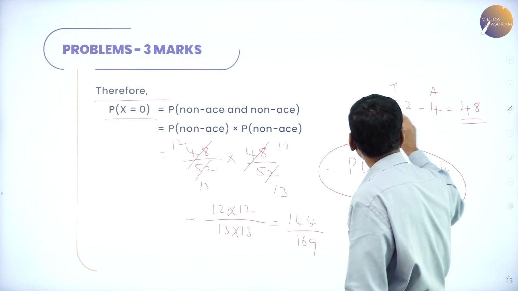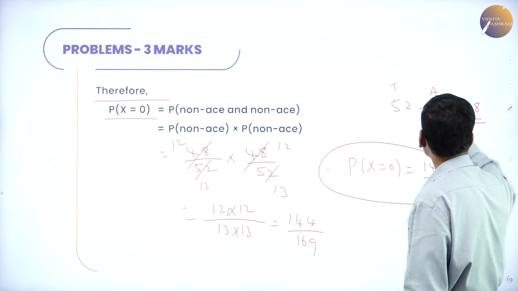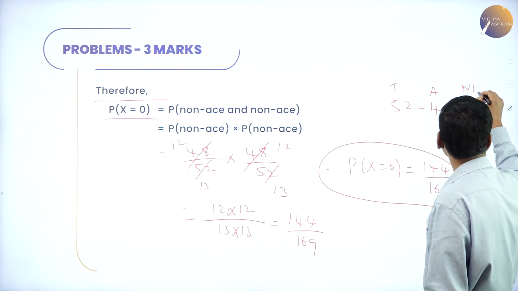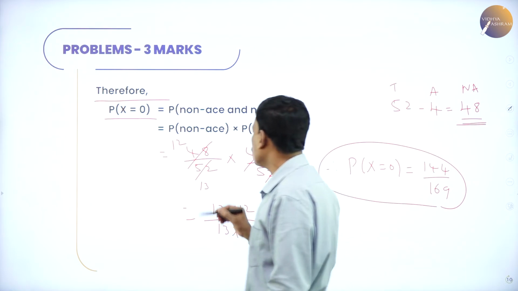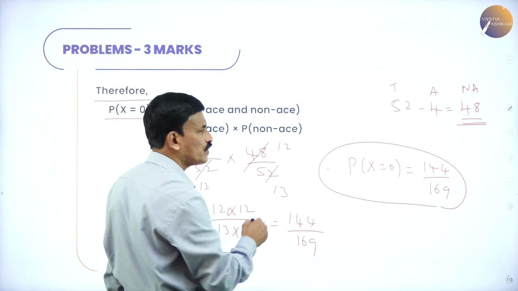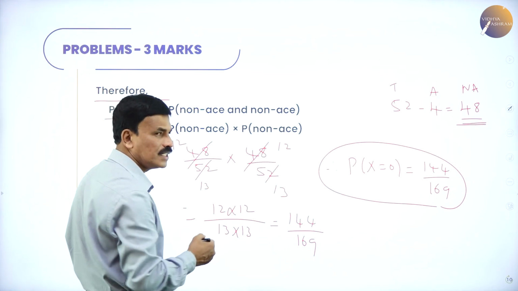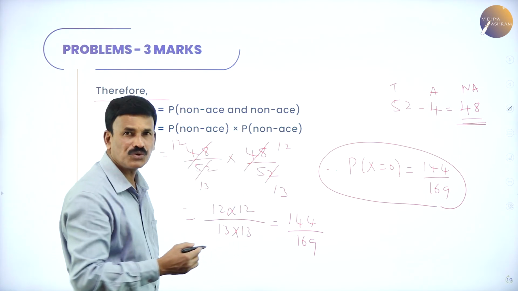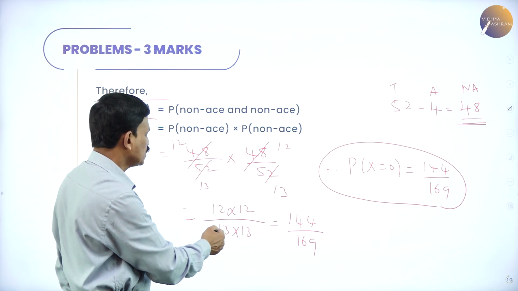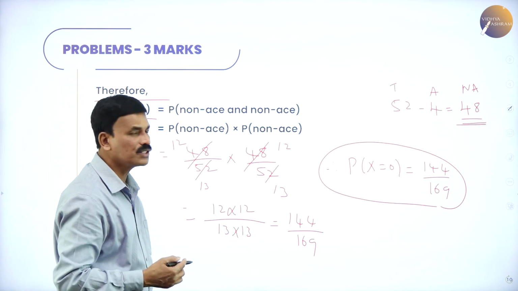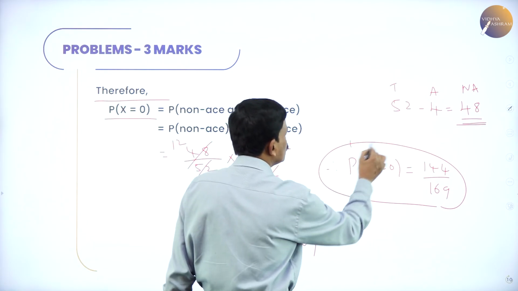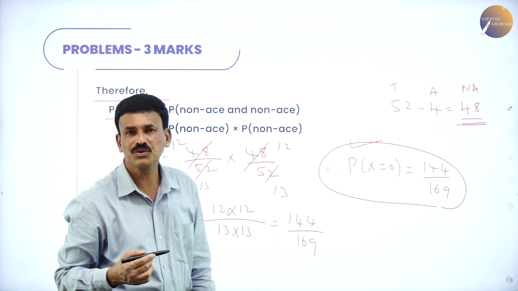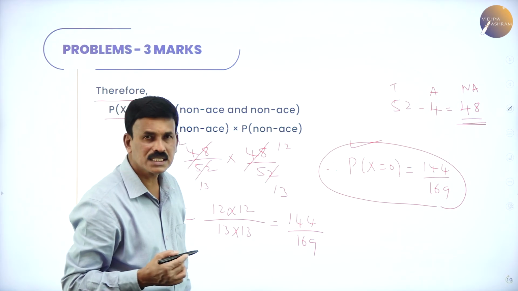Since the deck contains 52 cards and the number of aces is 4, 52 minus 4 is 48. These are the non-aces. So it is 48 divided by 52 into 48 divided by 52. You can divide by 4: 12 by 13 into 12 by 13, that's equal to 144 divided by 169. So, the probability of X is equal to 0 is 144 divided by 169.